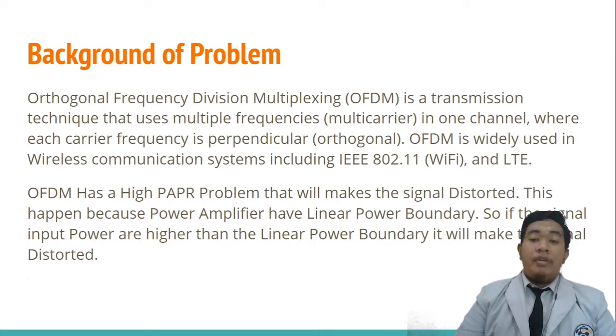OFDM has a high PAPR problem that will make the signal distort. This happens because power amplifiers have a linear power boundary. So, if the signal input power is higher than the linear power boundary, it will make the signal distort. So in this research, high PAPR value will be reduced using a neural network, and a linearization power amplifier will be added.